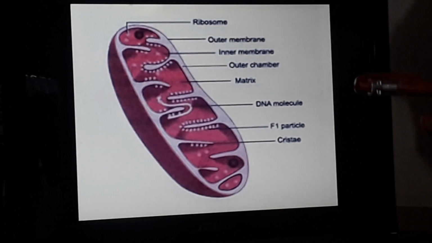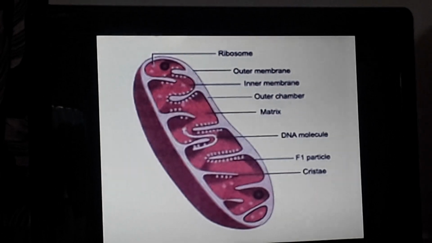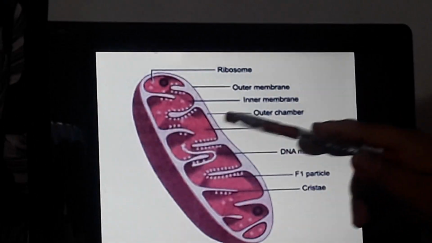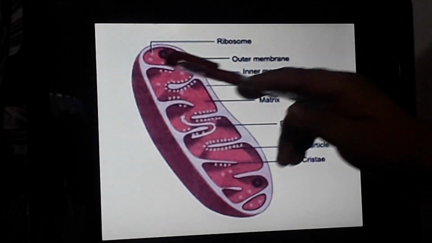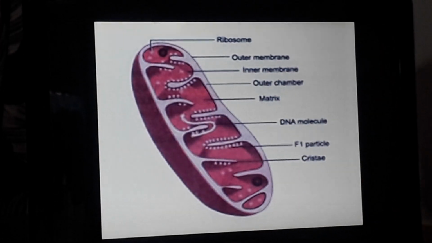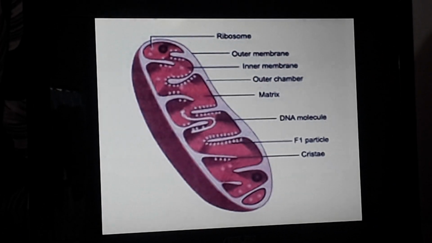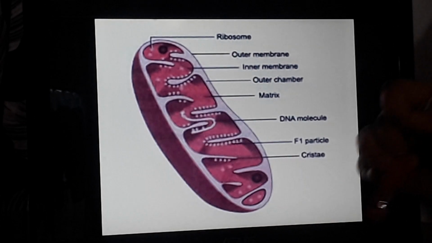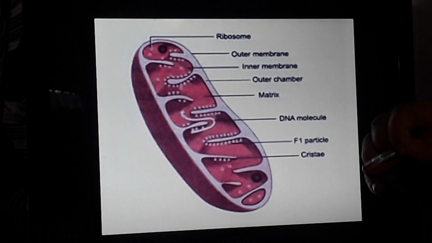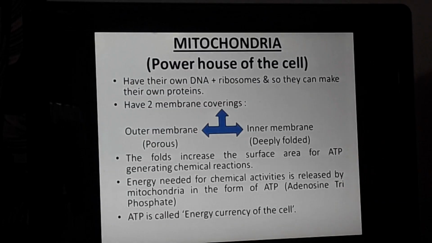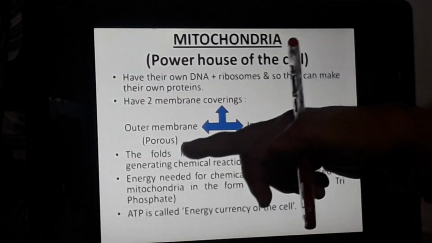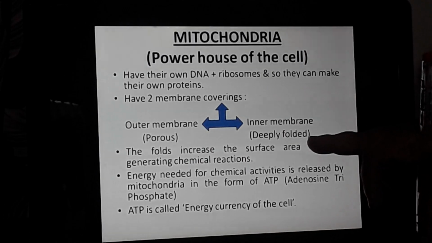You can see that the inner membrane is very much folded, and there is an advantage of being folded. I'll tell you why. I have written here that the outer membrane is porous and the inner membrane is deeply folded.